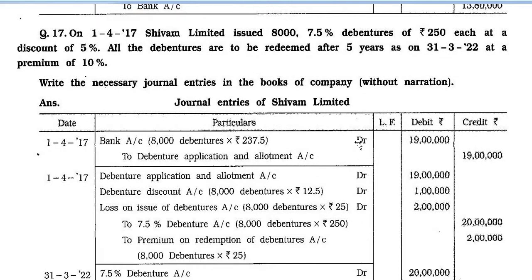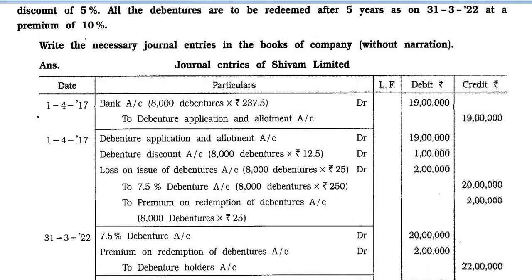Now question number 17. On 1/4/2017, Shivam Limited issued 8,000 7.5% debentures of rupees 250 each at a discount of 5%. All the debentures are to be redeemed after 5 years, on 31st March 22, at a premium of 10%. Write the necessary journal entries in the books of the company without narration. First of all, the answer part. Journal entries of Shivam Limited.